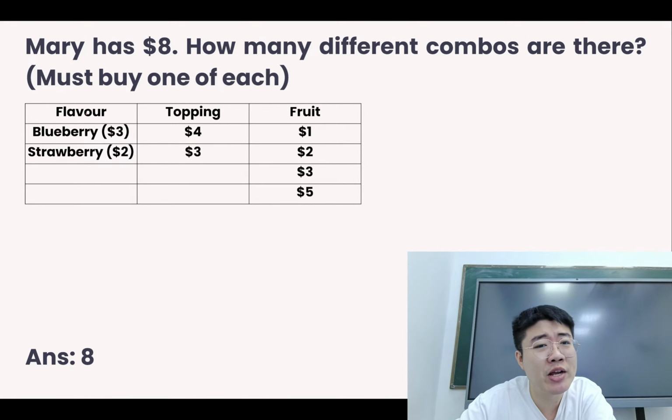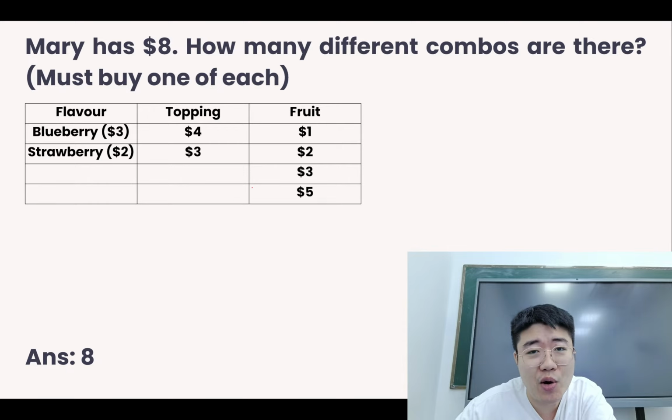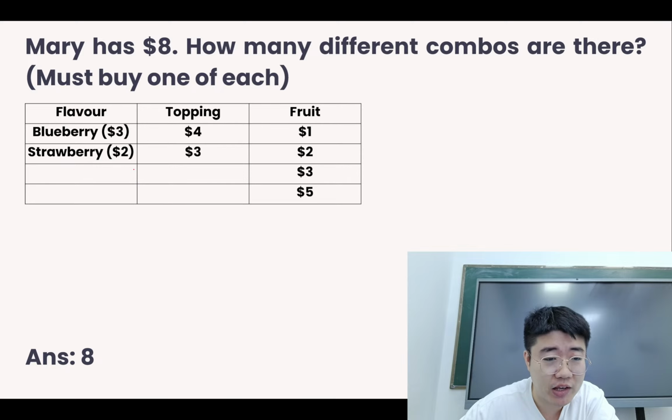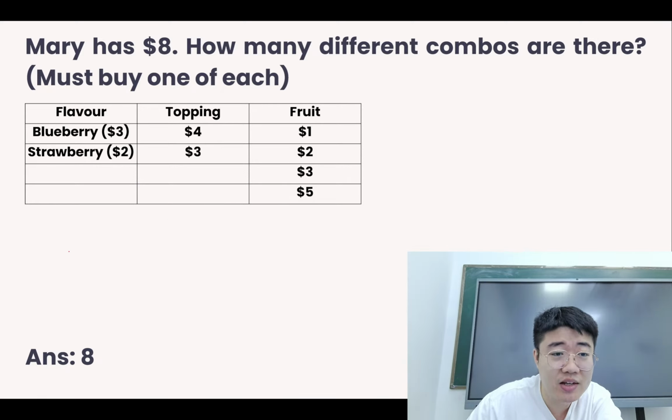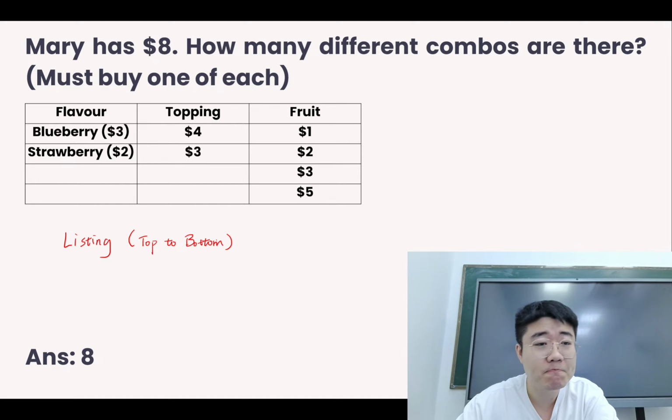Then this one, Mary has $8. How many different combos are there? We must choose one from each category. Now just take note that we do not have to spend all $8. No need to spend all $8. So it can be $8 or it can be less than $8. Okay, so this question we got 8 different combinations. The method we use is just listing. Okay, you list it systematically. So you check blueberry, then you check what are the toppings and fruit. Then you check strawberry, what can be the toppings and fruit. Okay, always list down from top to bottom. Then this will be a total of 8.